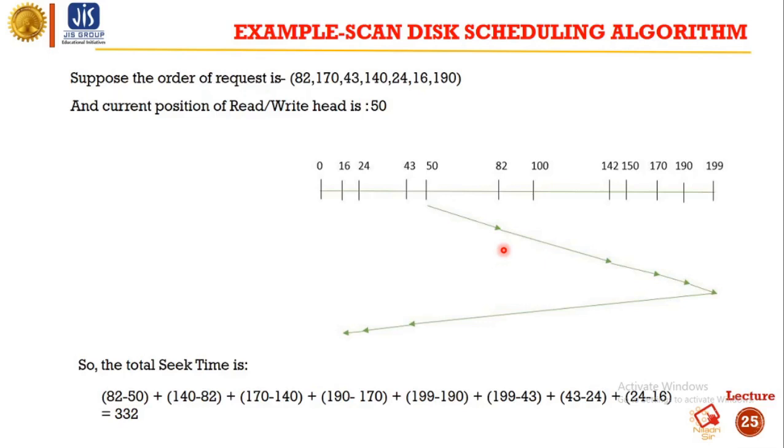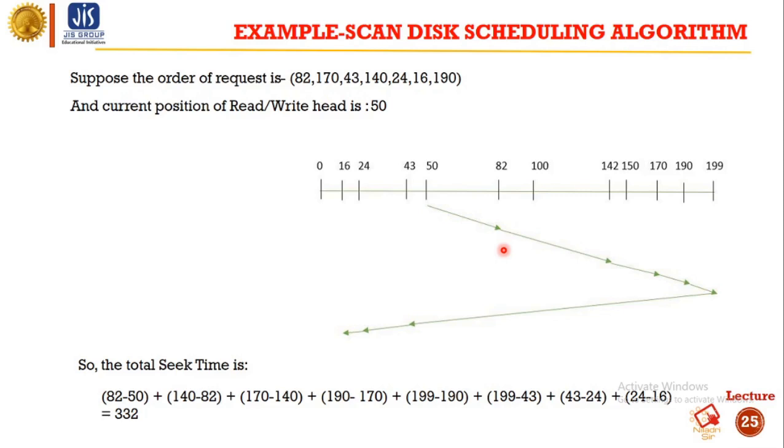So the total head movement will be, from 50 we move to 82, that is 82 minus 50. From 82 we visit 140, so the total head movement is 140 minus 82. From 140 we visit 170, so the head movement is 170 minus 140. From 170 we moved to 190, so the head movement is 190 minus 170. From 190 we visit 199, so the head movement is 199 minus 190.